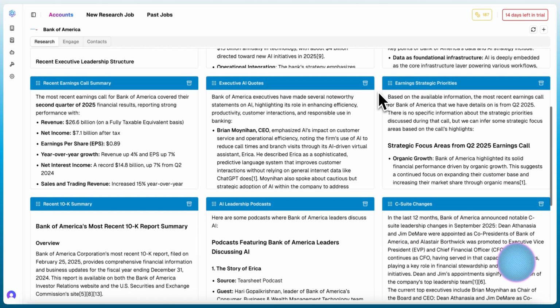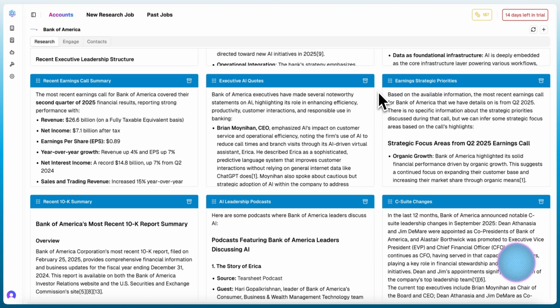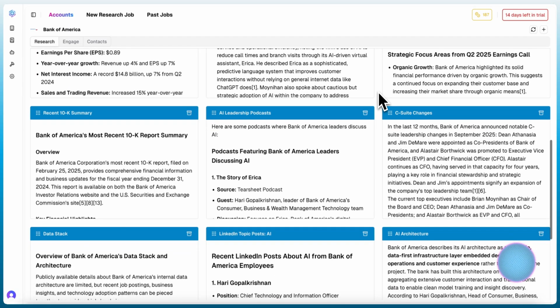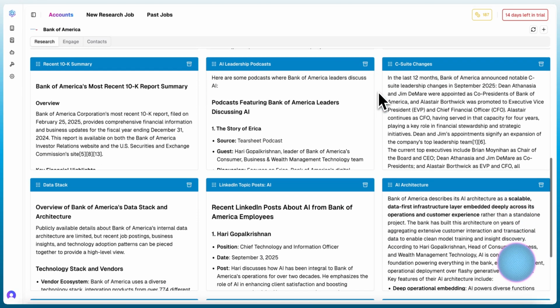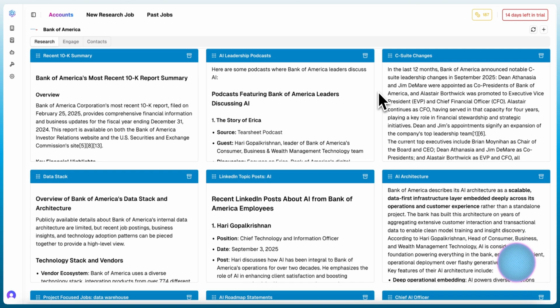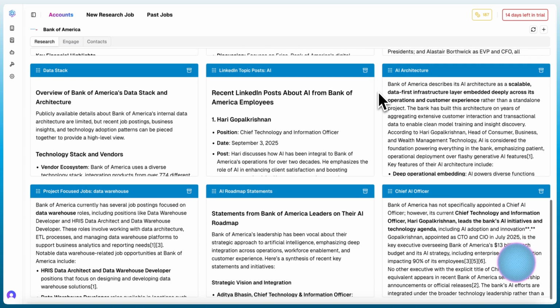Even pulling things from leadership directly, so quotes about AI, quotes about other strategic priorities, deep diving into specific financial reports, being able to pull quotes and statements on relevant topics from podcasts and other media appearances, monitoring things like when leadership changes take place that are relevant to us, and then deep diving into sources that are traditionally very hard to get at with the LLMs or ChatGPT.